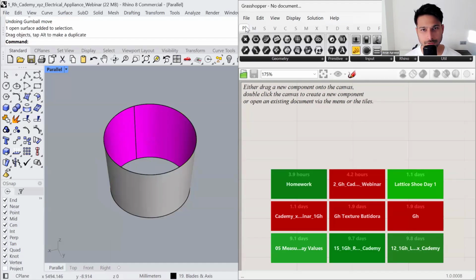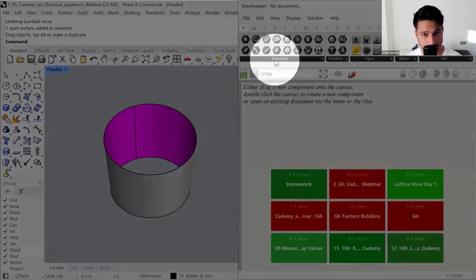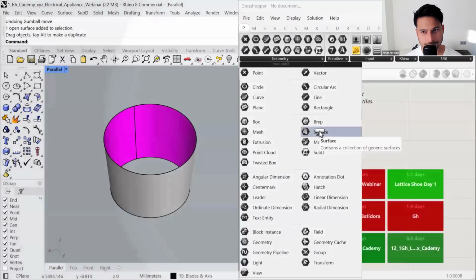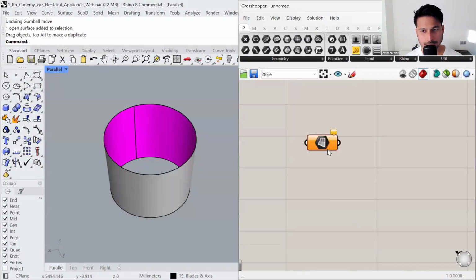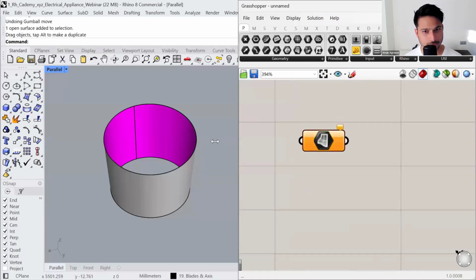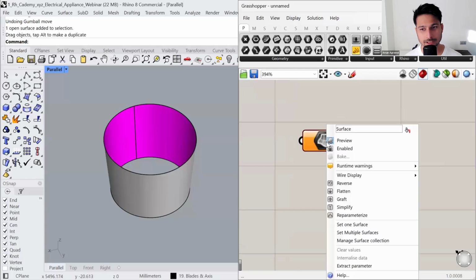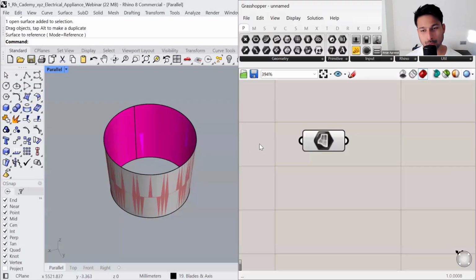So the first thing you need to do is go to the very first tab, the very first sub-tab, and here you will see a command called surface. Let's click and drop that object here. So it's a container where I can store a surface geometry. Okay, so let's right click on it. And there's an option called set one surface. This way I can import that surface from Rhino to Grasshopper.